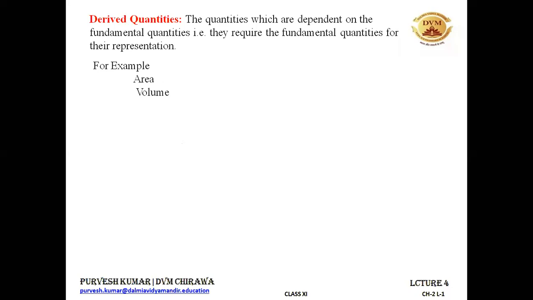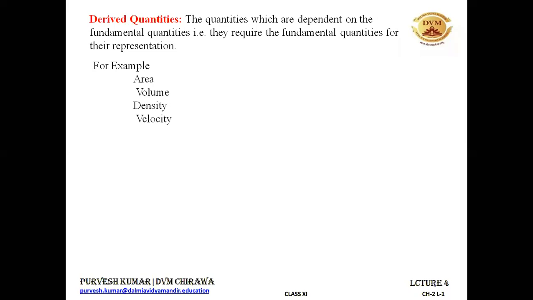Similarly, volume. Volume is a derived quantity because you get the volume by length multiplied by breadth multiplied by height. So it depends on three distances, all right or not? Length is a fundamental quantity, but volume is a derived quantity because we derive volume by measuring three different lengths. Similarly, density. Density is mass upon volume. So mass is a fundamental quantity and volume is a derived quantity. So it is the ratio of mass to volume. So again a derived quantity.